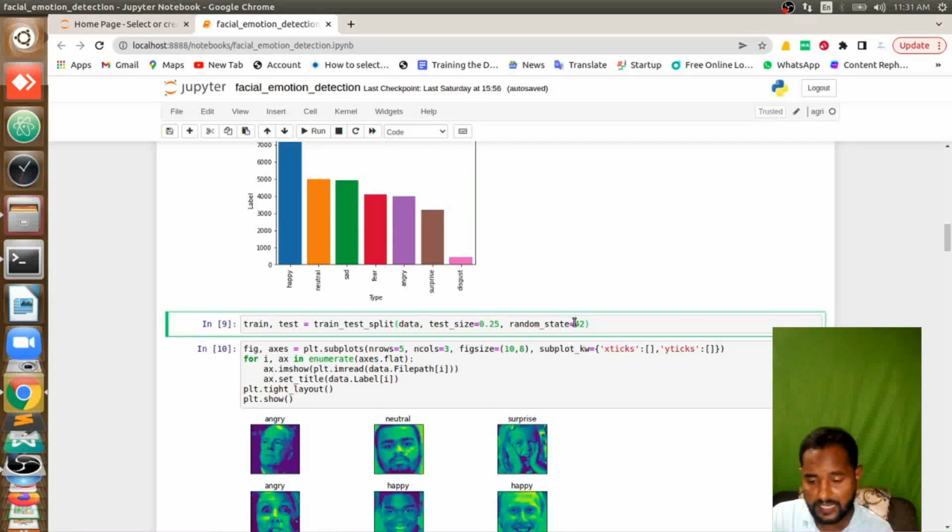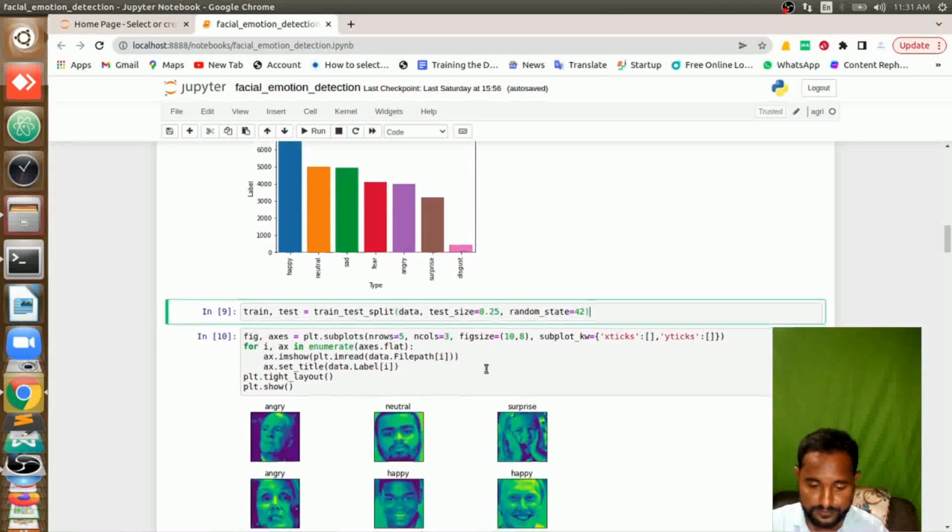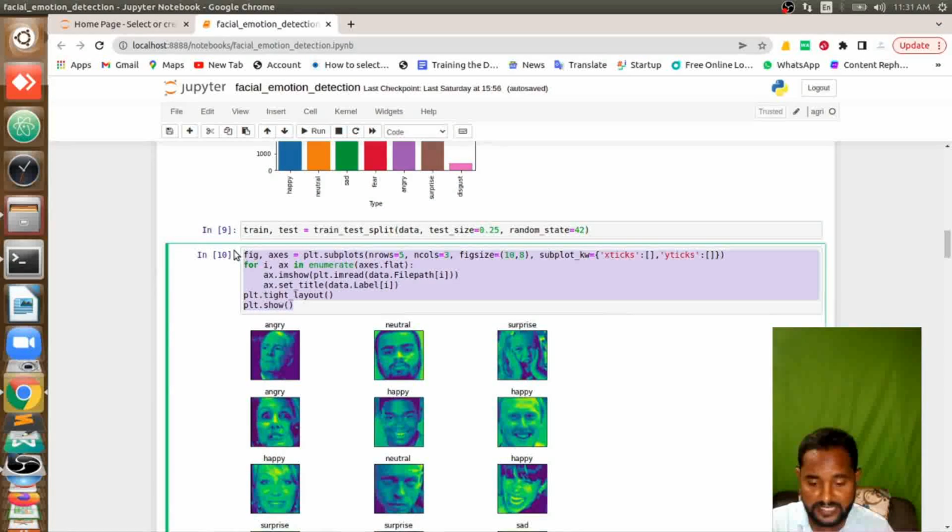Here I am defining the random state 42. Why? Because I just don't want the data as it is. I just want to mix up the data rows. After disgust, it's neutral. After neutral, it will be anger. When I split the data, the same data, like 30% of the same or 70% of the same data, would split down. I don't want that. So before splitting, I will mix up and then split the data. That is the reason we are using that random state. And I'm just printing out some examples to show how the inputs are.